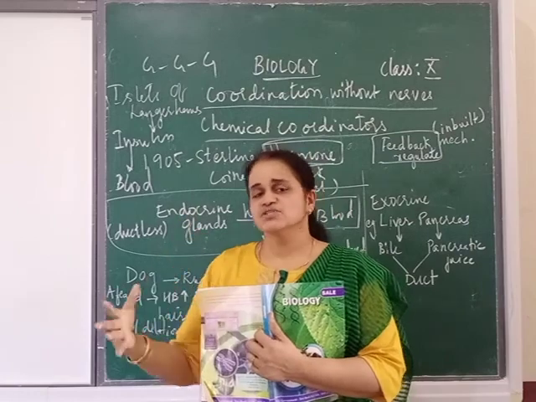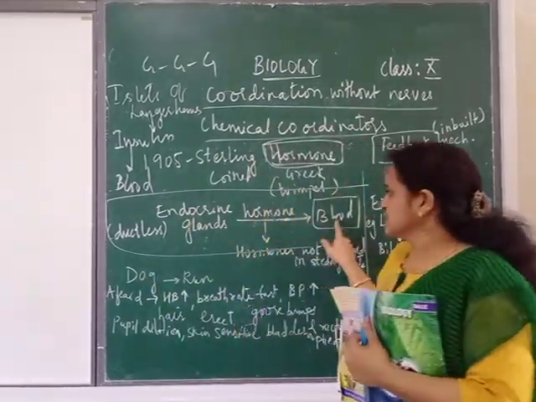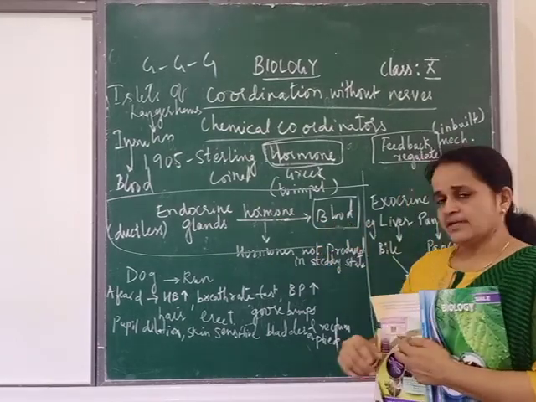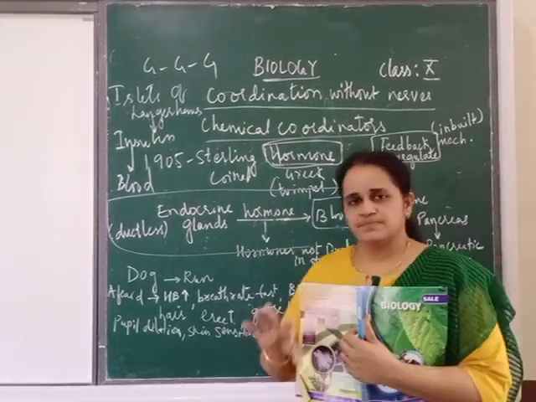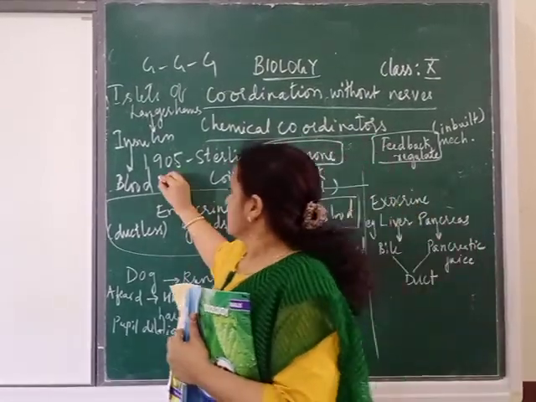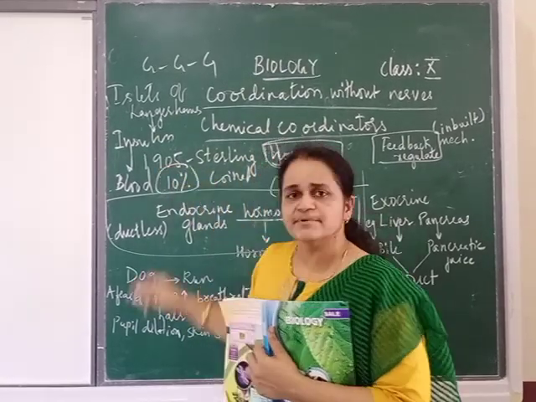There are many hormones which we are going to study. First, did you understand? Where is this hormone secreted? Hormone is secreted directly into the blood. And these hormones are not secreted at a steady state. Steady state means if there is one level, if 10% is there, always it is not that it will be 10%.